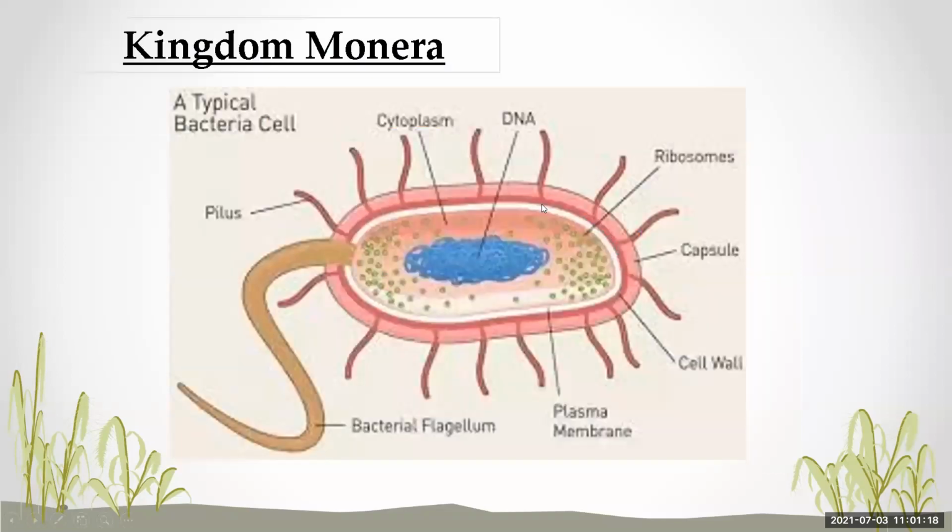Now, first is the kingdom Monera. We have seen the characteristics of kingdom Monera: all the organisms are unicellular. They may be autotrophic or heterotrophic. These are prokaryotic cells without a distinct nucleus or cell organelles.